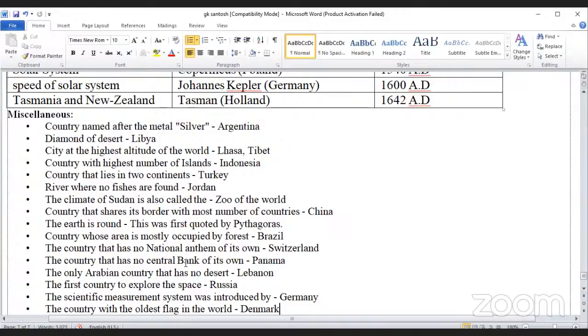The earth is round. This was first stated by Pythagoras. Country whose area is mostly occupied by forest, Brazil. The country that has no national anthem of its own, Switzerland. The country that has no central bank of its own, Panama. The only Arabian country that has no desert, Lebanon.